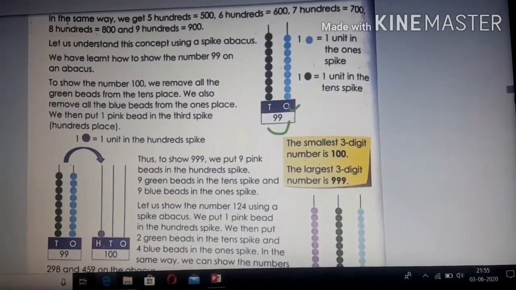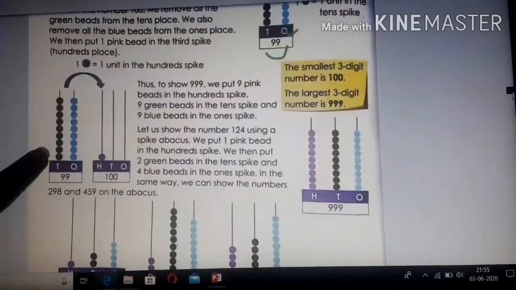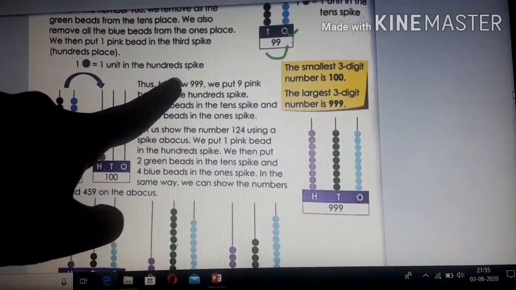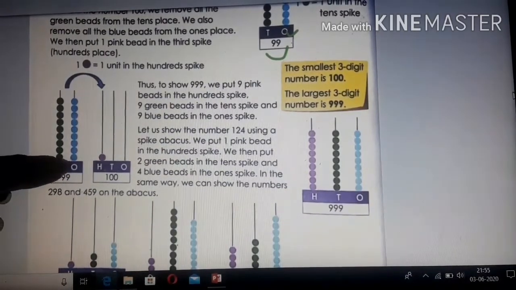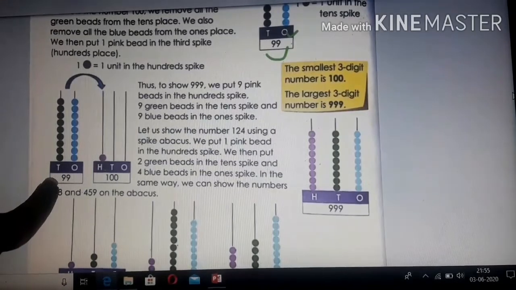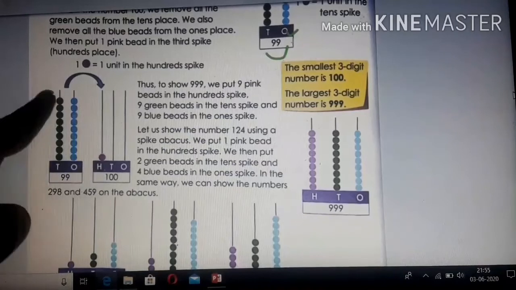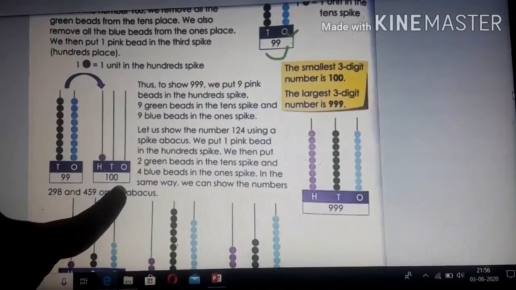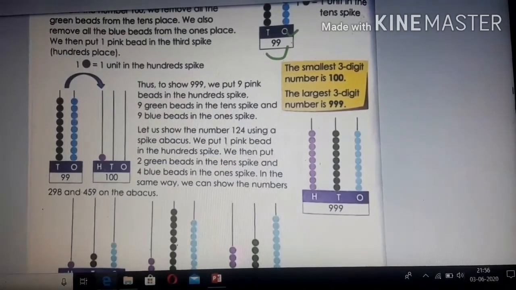Now let's see how we get 100. Now children, one pink bit, 1 unit in the 100 spike, this 1 bit is your 100. So children, you know that this is 99, right? So how will we write this one pink bit? This 99 turns into one pink bit, which means 100. This 1 is in hundreds place. Clear?